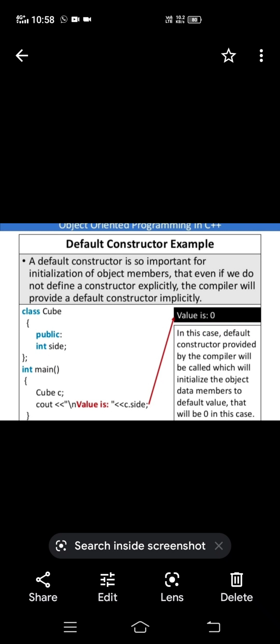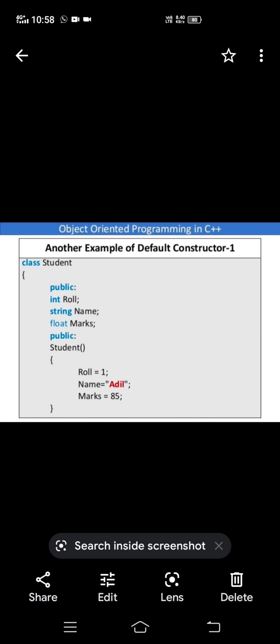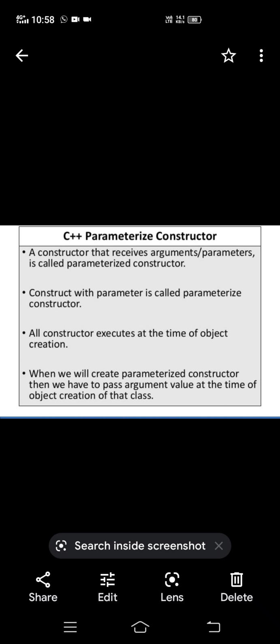Second, parameterized constructor. Another example is also there, but no need. Second example, now see this. C++ parameterized, the second type of constructor. Totally three types now. Default: a constructor which does not have any arguments is known as default. Parameterized, from the name itself, has its definition.